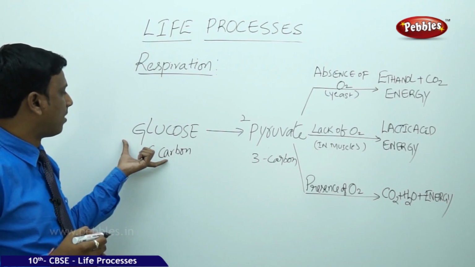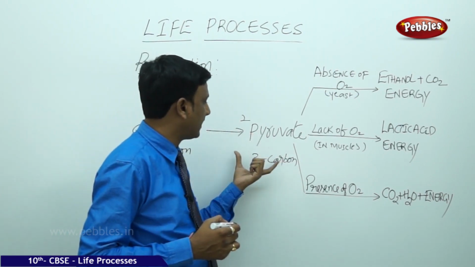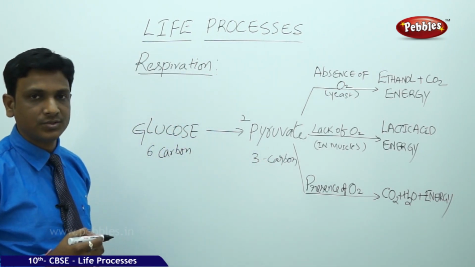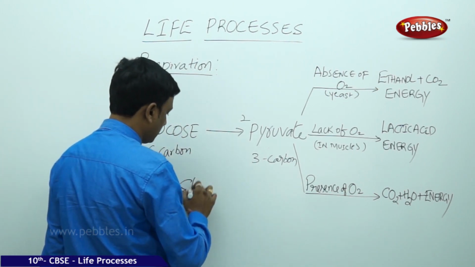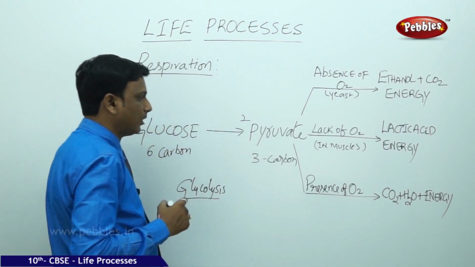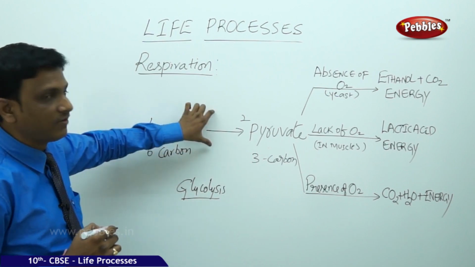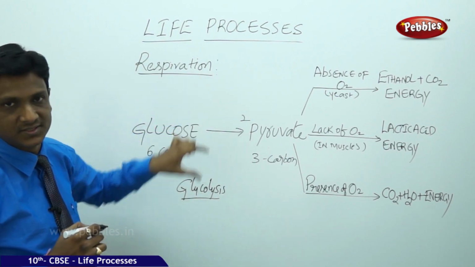A 6-carbon compound of glucose is converted to 2 pyruvic acid or 2 pyruvate of 3 carbon each. So this is called glycolysis. Glycolysis means breakdown of glucose into 2 molecules of pyruvic acid, which takes place in the cytoplasm. So this is common for any kind of respiration, even in the aerobic organisms or anaerobic organisms.